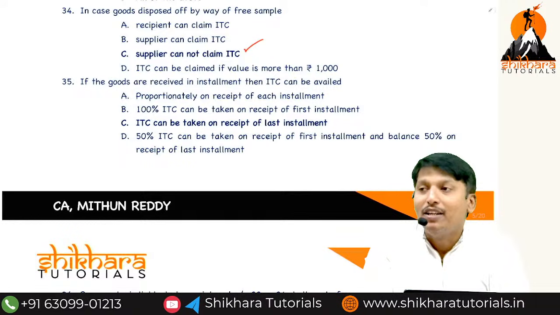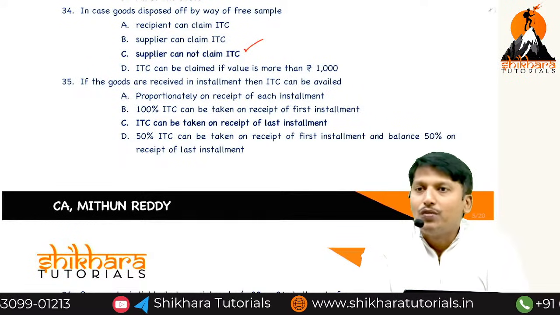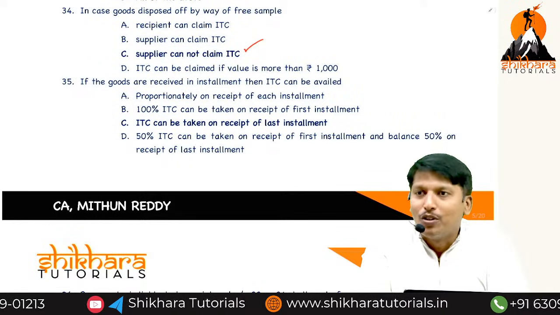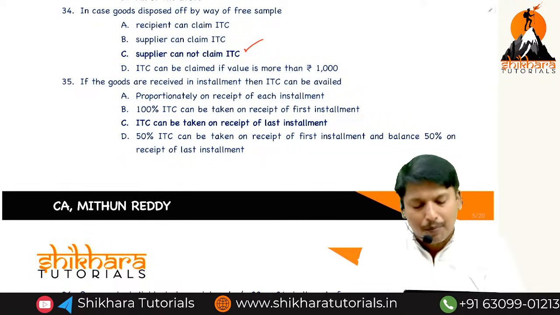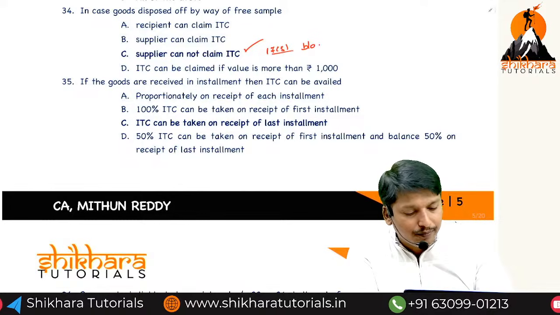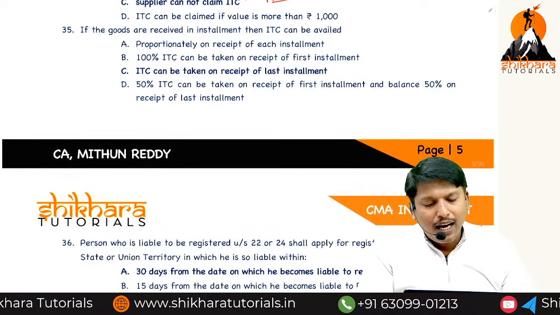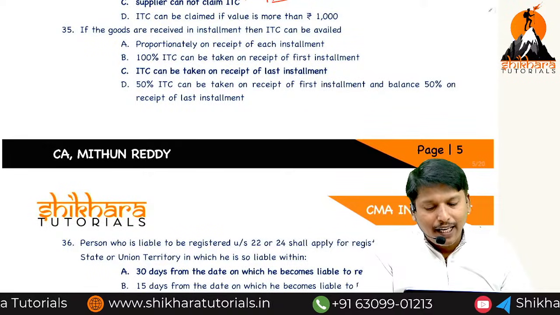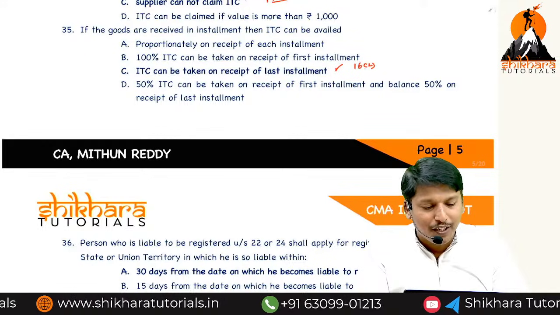Goods which are lost, disposed, written off, or given by way of gift or samples. Why is ITC not allowed? 17(5) blocked. If goods are received in installments, ITC is to be claimed at the last installment, section 16(2) also.